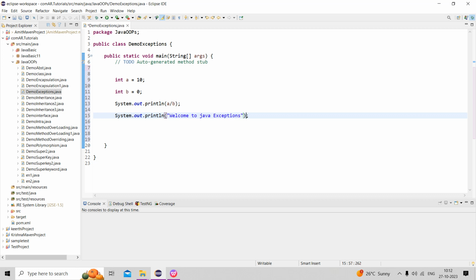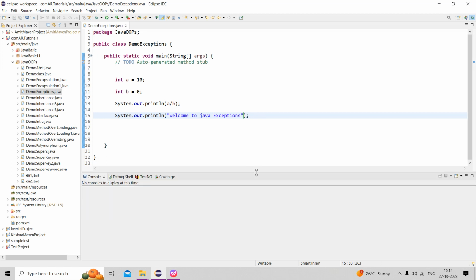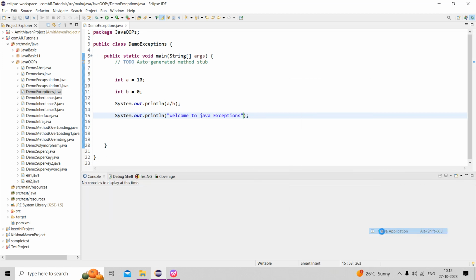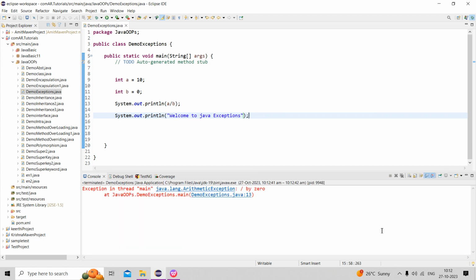Now if I run this one, what will we get? We get an arithmetic exception, divided by 0.